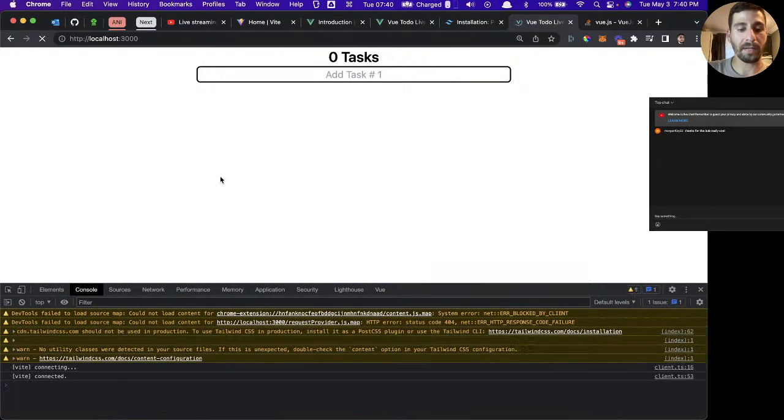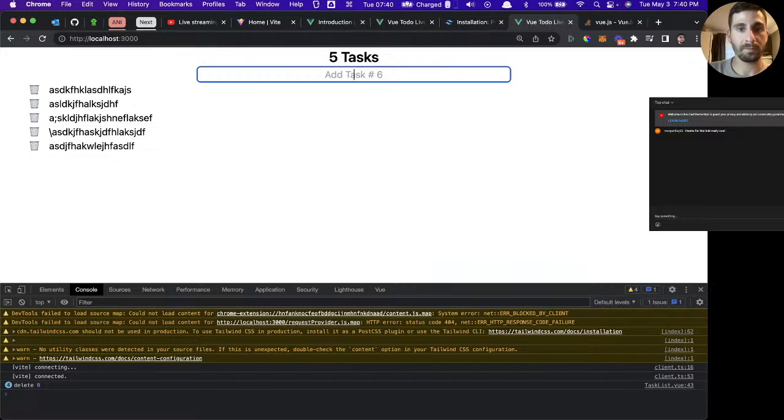So let's see if that's what it is. I'm a little bit skeptical that that's going to fix it, but let's find out. Okay, yeah, that did fix it. All right, very cool.